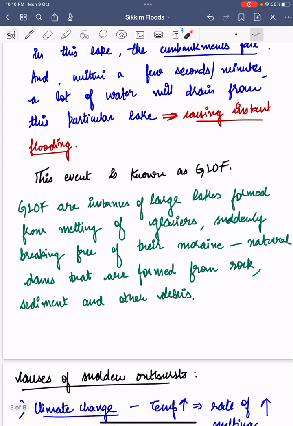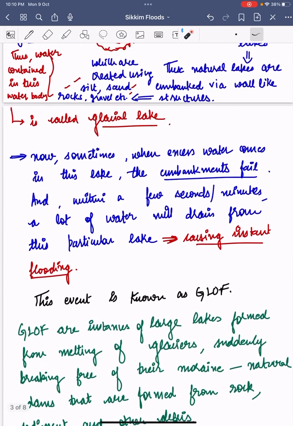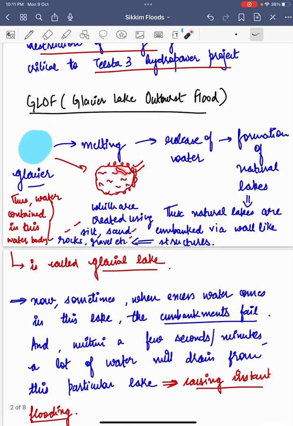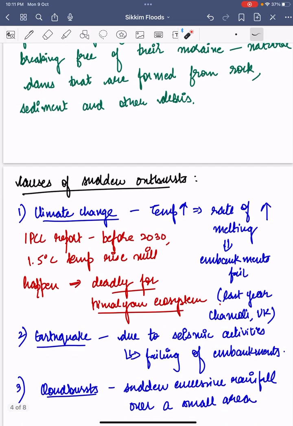In technical language, if you have to define GLOF in an exam, it is written that GLOFs are instances of large lakes formed from melting of glaciers suddenly breaking free of their moraine. Moraines, as we discussed above, are natural dams that are formed from rock, sediments, and other debris. So this is what holds the lake, the water. So this event is GLOF.